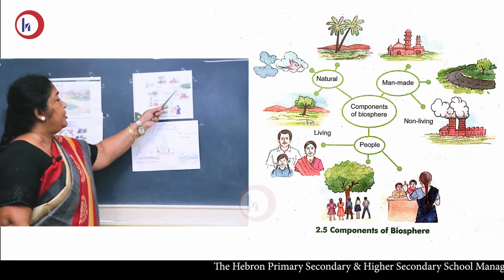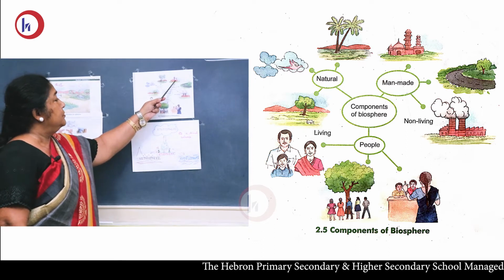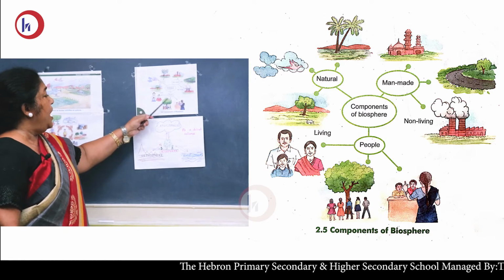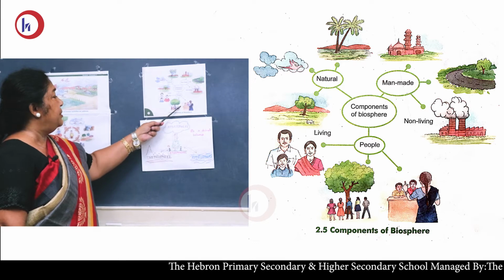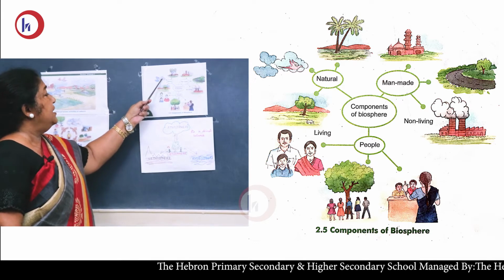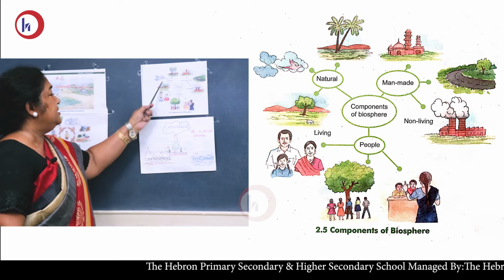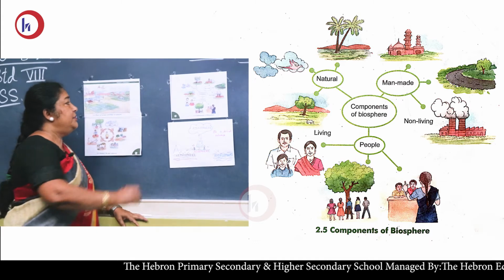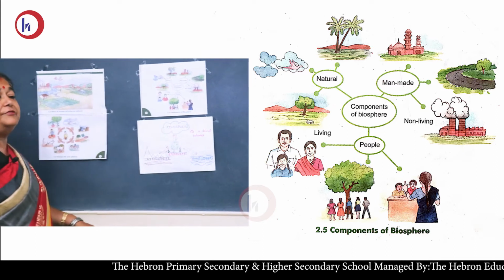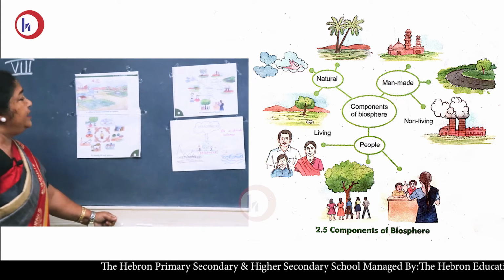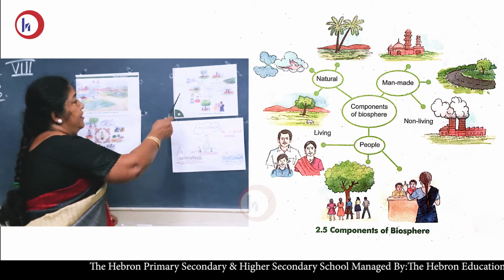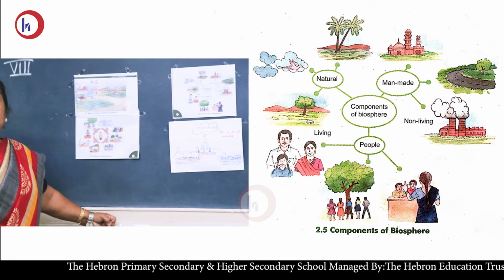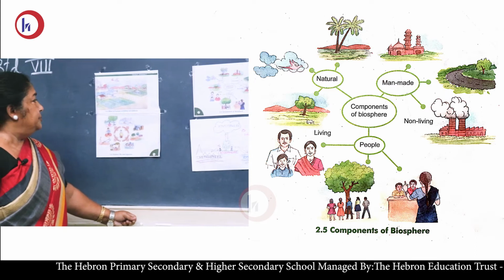We make man-made components, we construct roads, factories, and the biosphere, the living sphere, people, trees, birds, and plants, surrounds us. Even in the atmosphere we have microorganisms, and in the water we have marine animals. They are all included in the biosphere.